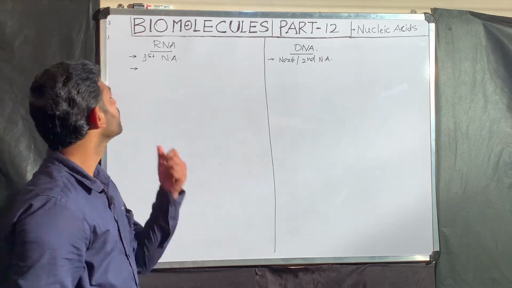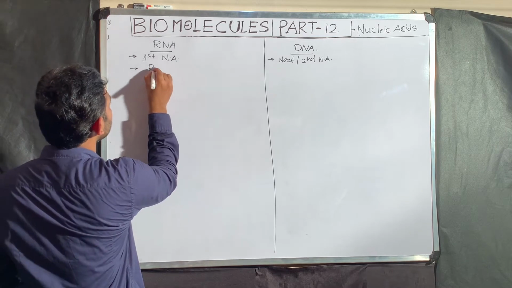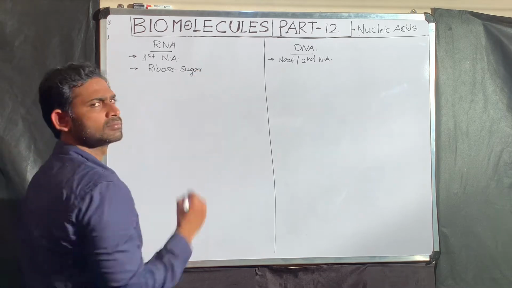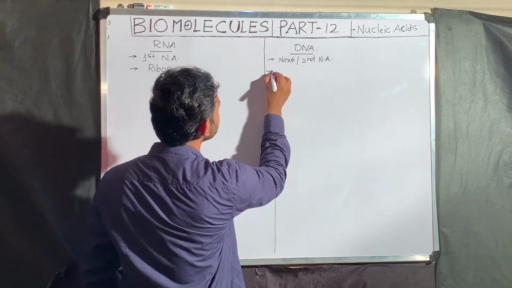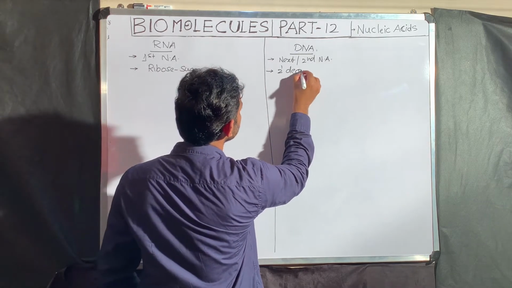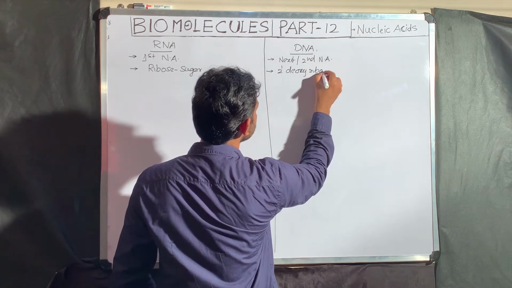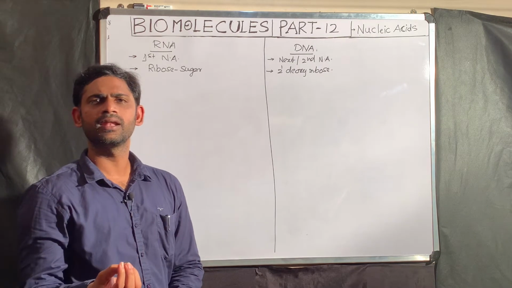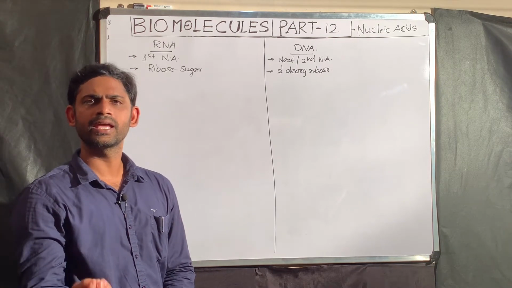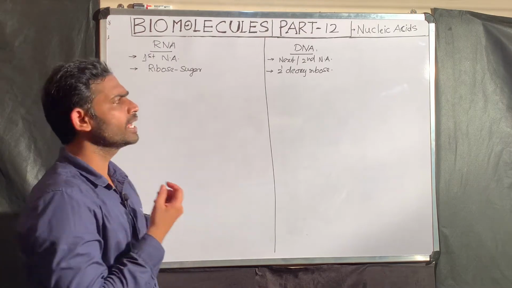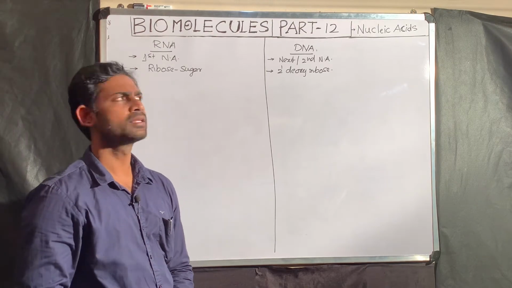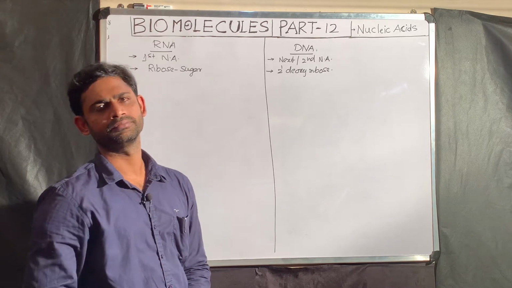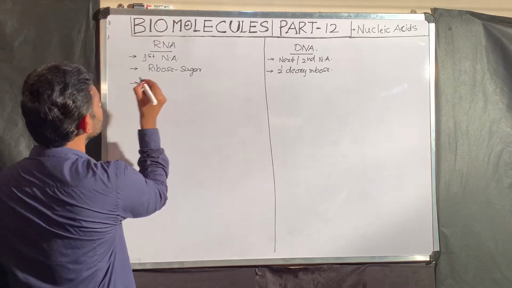What is the fundamental structural difference between RNA and DNA? That is the sugar. RNA contains ribose as a part of the sugar. DNA contains 2' deoxyribose as a part of the sugar. This difference you should remember. The fundamental difference between RNA and DNA is the sugar. RNA contains a ribose sugar. DNA contains a 2' deoxyribose sugar.